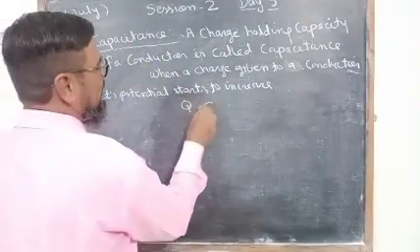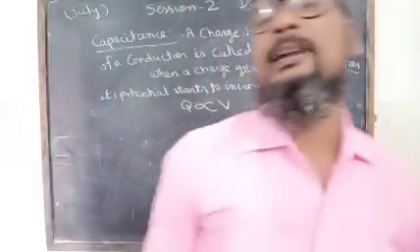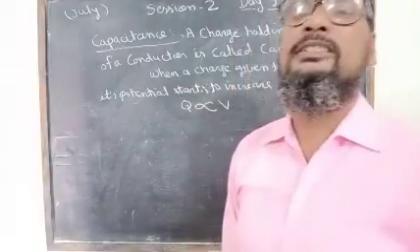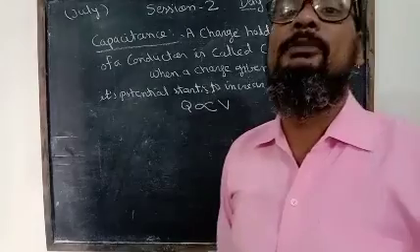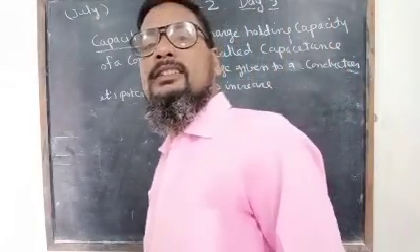Q is directly proportional to potential. As we increase the amount of charge, the potential starts to increase, and as we decrease the amount of charge, the potential starts to decrease.